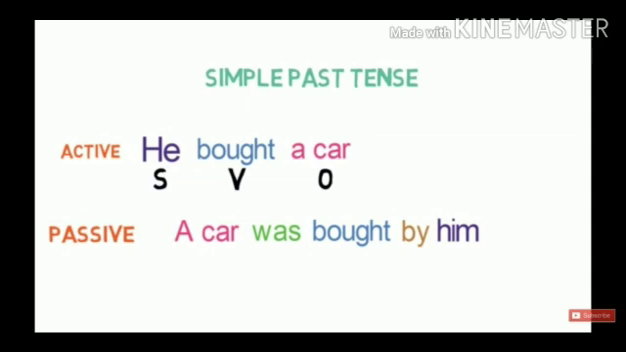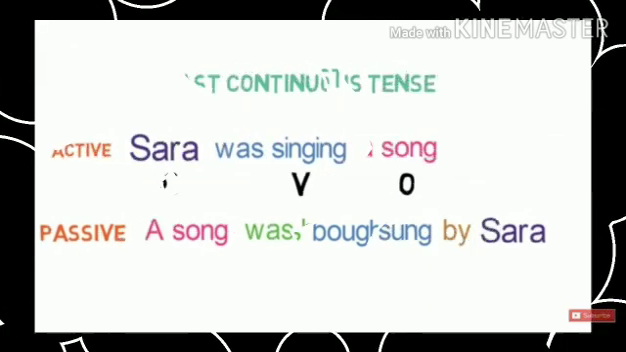Now let's proceed to the next tense, that is simple past tense. In simple past tense, we use only verb second form. For example, he bought a car. So whenever second form is there, when we change active to passive, we will be using the rule was or were plus verb third form plus by. He bought a car, so the passive will be a car was bought by him.